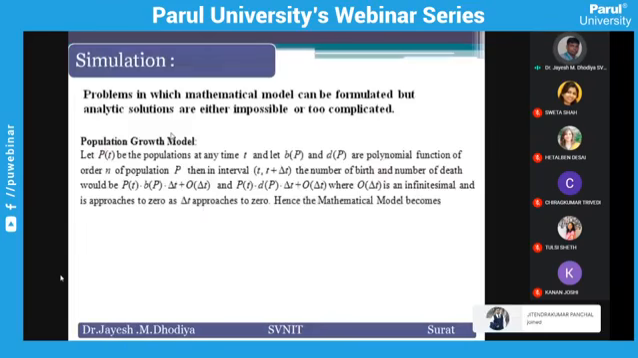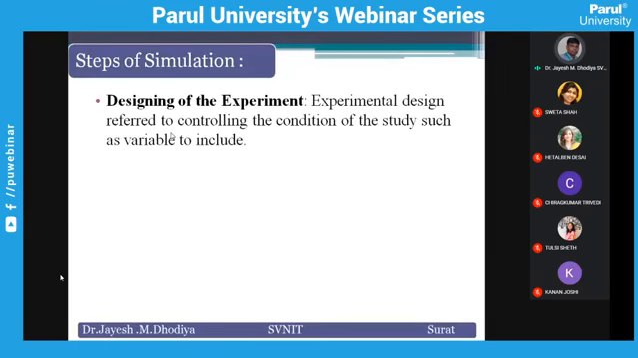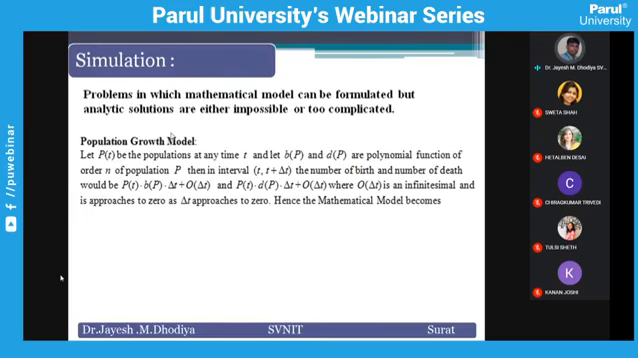Now I am going to give you examples of these three cases. First example: we can generate a mathematical model, but we cannot find its analytical solution. Then we apply the simulation technique. Case number one: problems in which a mathematical model can be formulated, but analytical solutions are either impossible or too complicated.